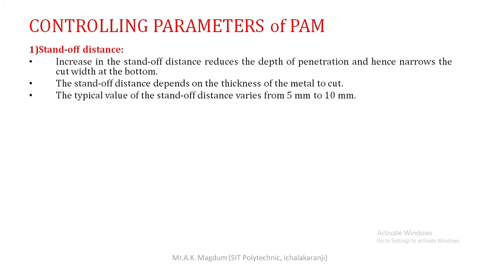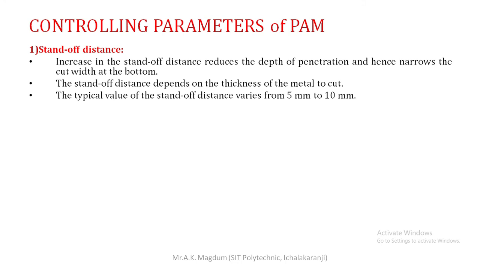For that purpose, this parameter is very helpful, because if you unnecessarily increase it, the material removal rate is reduced. If you unnecessarily reduce the gap between the workpiece and the nozzle, in that case also there may be a chance of the electrode sticking to the workpiece surface.